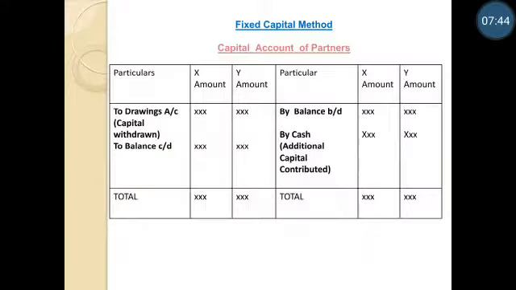Let's see the format. This is the format of the capital account. On the capital account, you will find on the credit side balance brought down, that is the opening figure of capital. Then by cash, any additional amount contributed. On the debit side, drawings, if the capital is withdrawn, then the balancing figure will be carried down. So here it will only have the items related to capital: opening capital, additional capital, capital withdrawn and closing capital. Only this much will be included in the capital account.